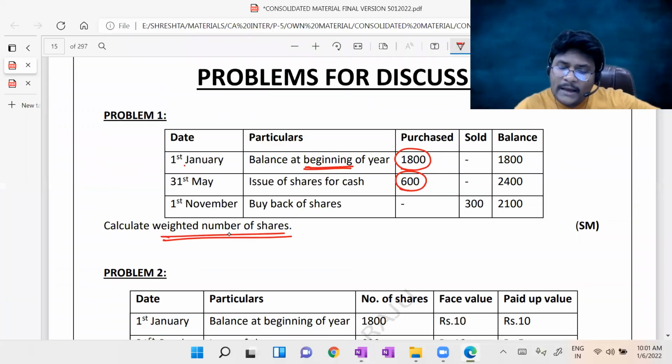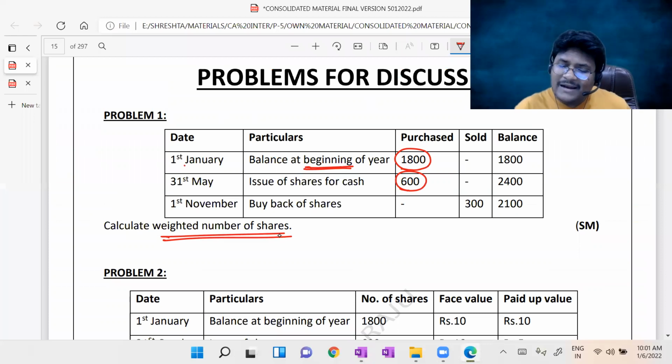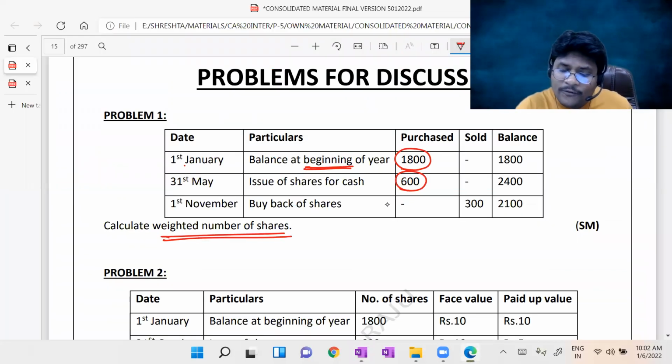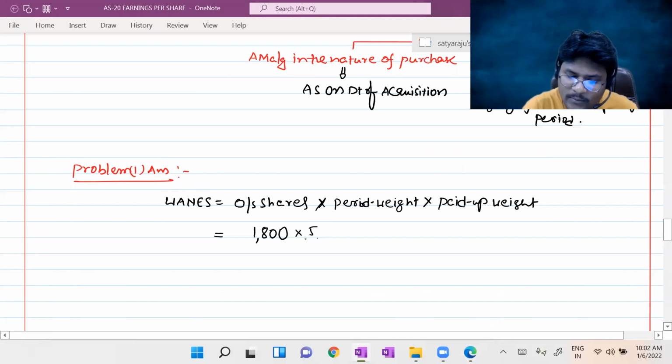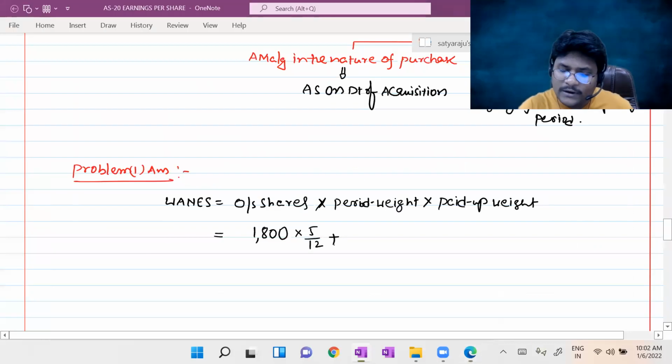Now, here in the opening, how many shares are given? 1800 shares. Sir, nothing was given, which means all the shares are fully paid up. If nothing was given related to paid up value, all the shares are fully paid up. That's why you can ignore the paid up value weight factor. Simply concentrate on the period weight. From 1st January to 31st May, all these 1800 shares are outstanding, that's 5 months outstanding, into 5 by 12. Then 1800 will become 2400, right?